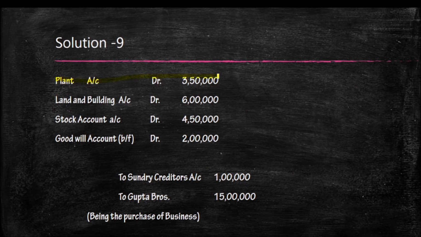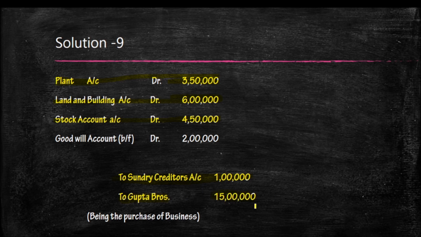First we are writing plant account debtor, asset account debtor to liability to vendor account is the entry. So first asset: plant account debtor 3,50,000, land and building account debtor 6 lakh, stock account debtor 4,50,000. Actually, it is not there in the question. And then we are noting the credit aspect. Creditors 1 lakh. And what is the actual amount paid for the Gupta Bros? 15 lakh.